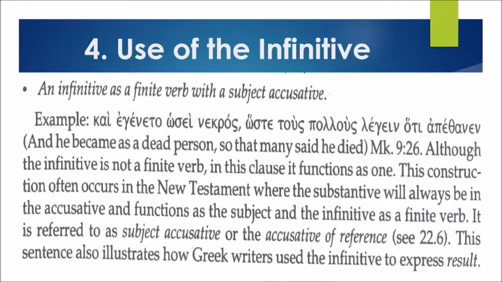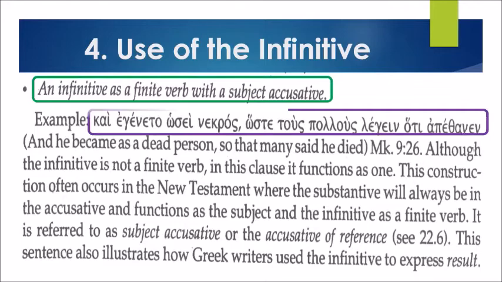So let's proceed to the infinitive as a finite verb with a subject accusative. Let's read: Kai egeneto hosei nekros, hoste tous pollous legein hoti apethanen. It means, "And he became as a dead person, so that many said he died." Mark 9:26. Although the infinitive is not a finite verb, in this clause it functions as one.